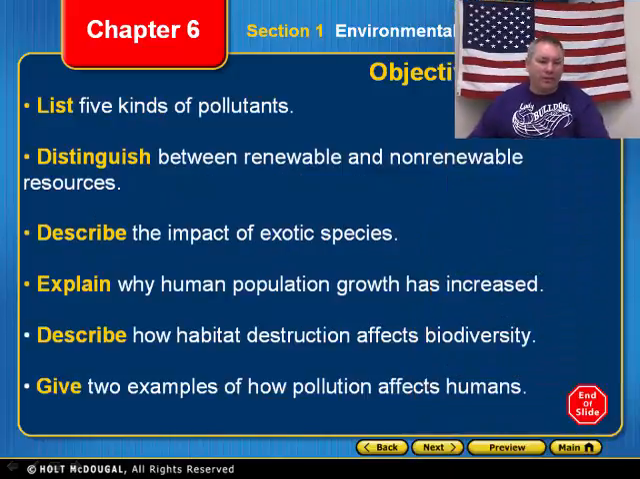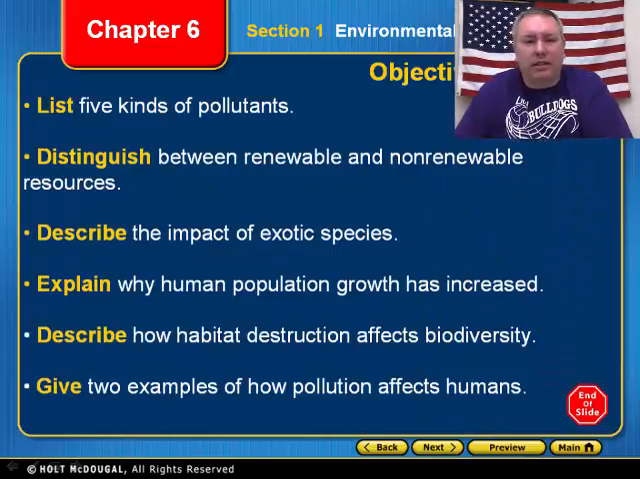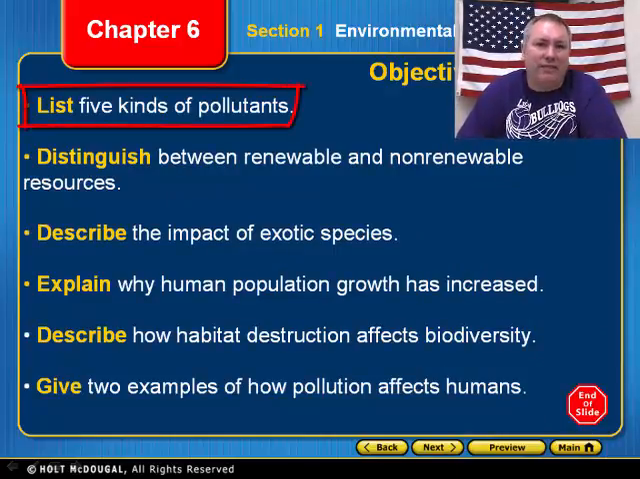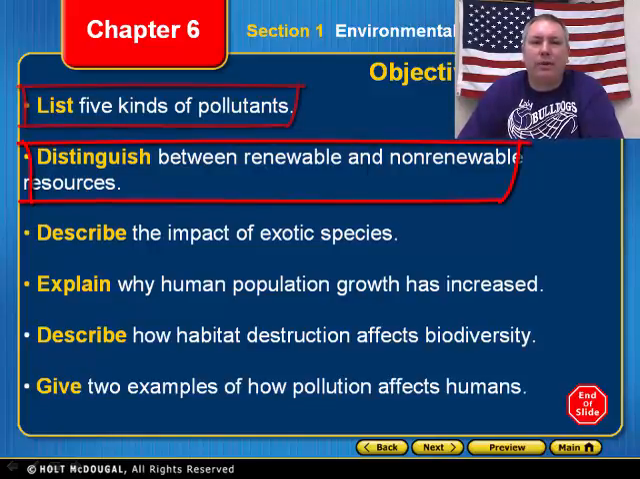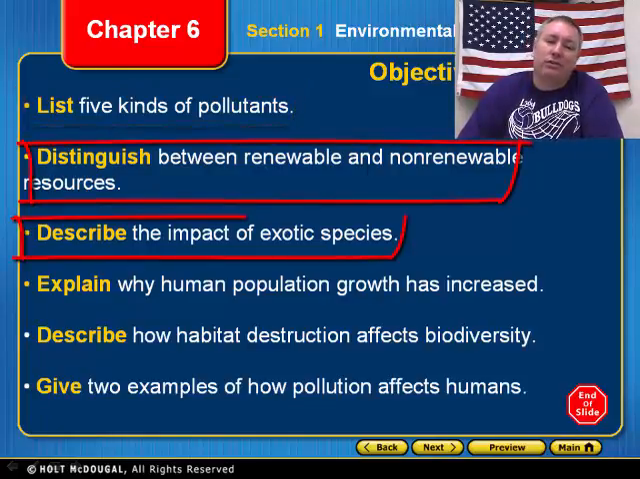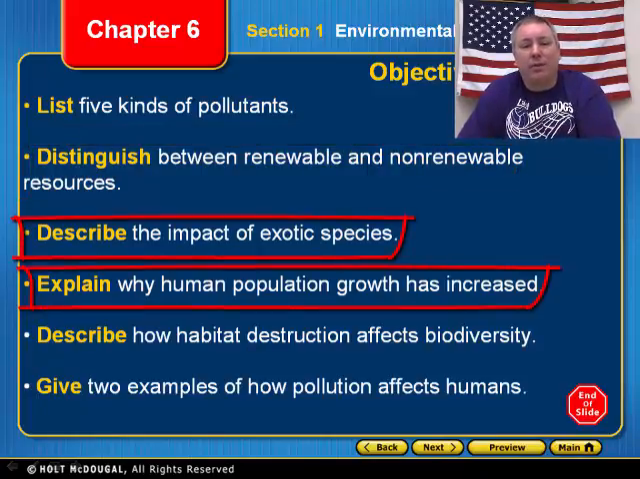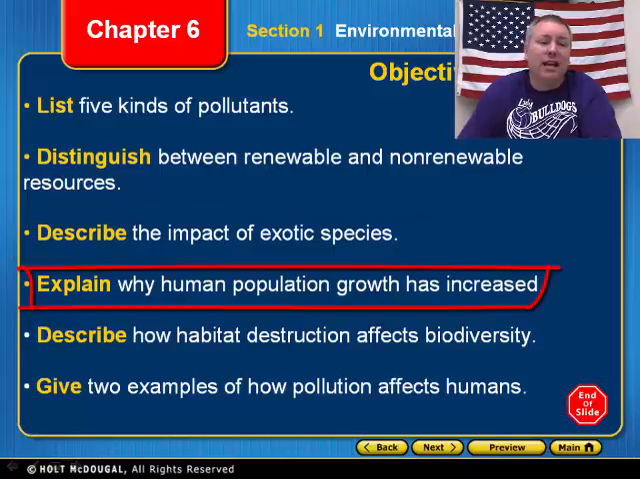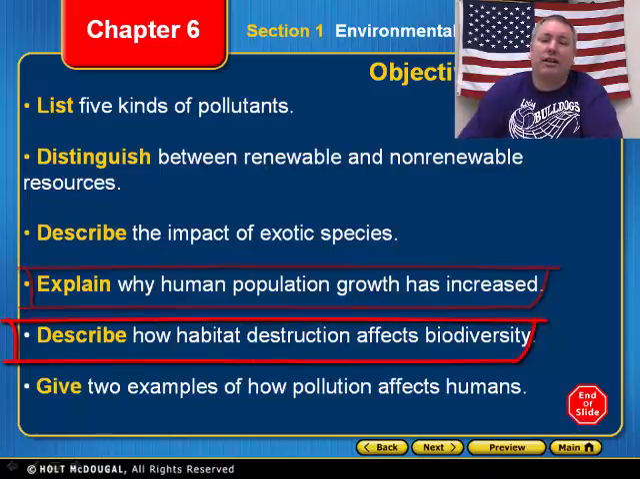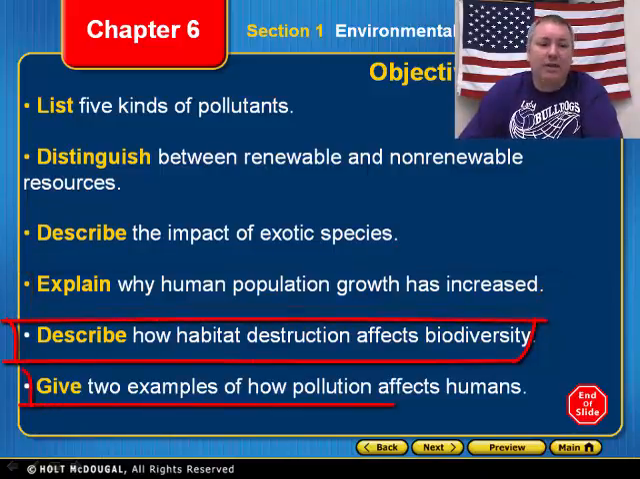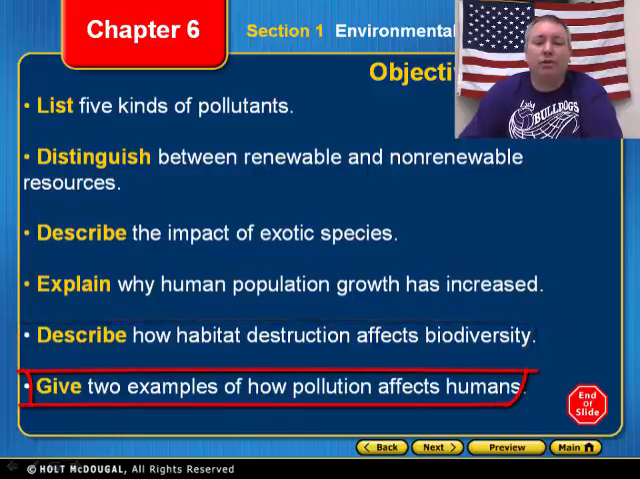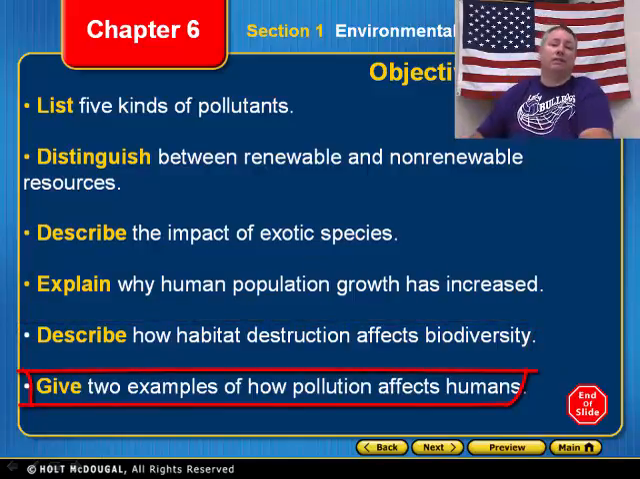Today we have 6 different objectives. First off, we're going to list the 5 kinds of pollutants. Then we're going to distinguish between renewable and non-renewable resources. Next, we'll describe the impact of exotic species. Then we'll explain why human population growth has increased. Next, we'll describe how habitat destruction affects biodiversity. And we'll give 2 examples of how pollution affects humans.